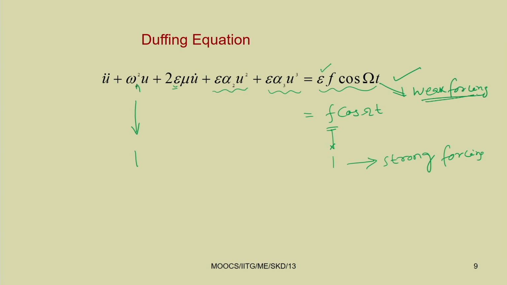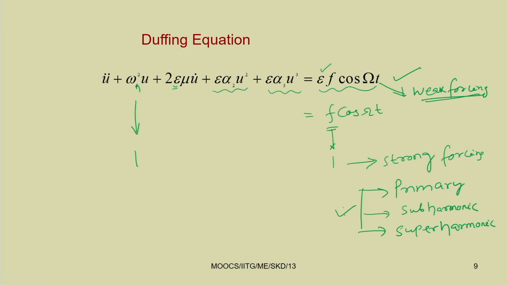Later we will see that when the forcing is very strong, we can have what I already told you, that is the primary resonance condition. Then we may have the secondary resonance conditions like subharmonic and superharmonic resonance conditions. All these types of resonance conditions we will see, if the system has strong forcing.